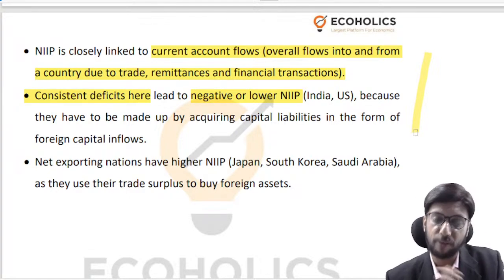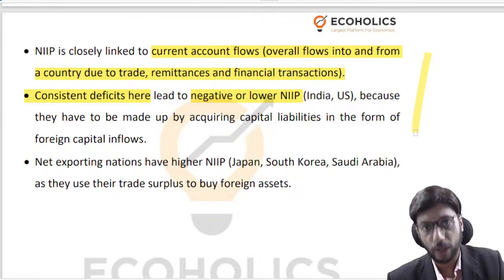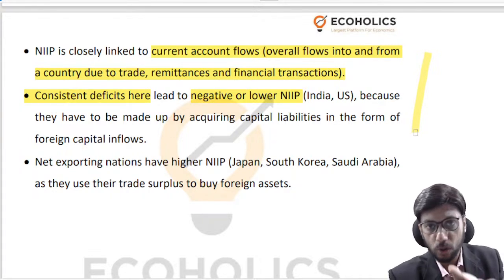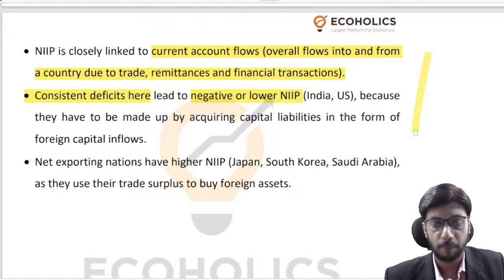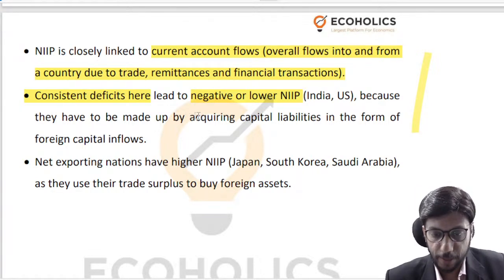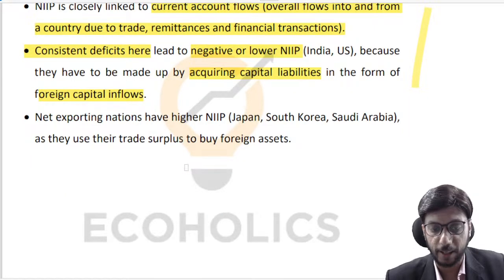And since there is a deficit on the current account, okay, then we necessarily have to try and attract funds on the capital account. So we acquire capital liabilities, we encourage foreign capital inflows into our country, right?